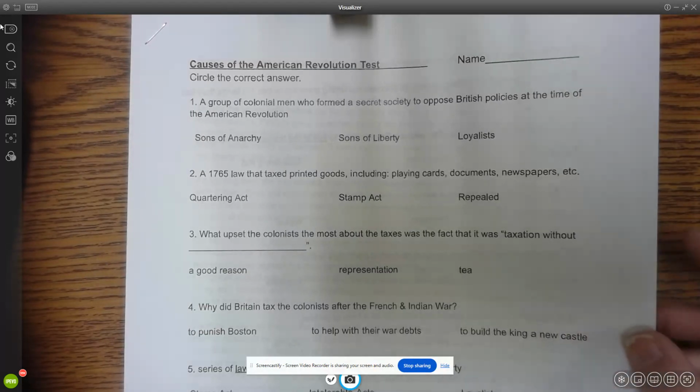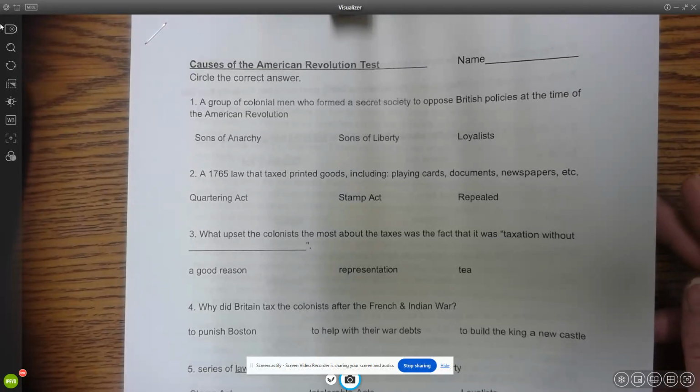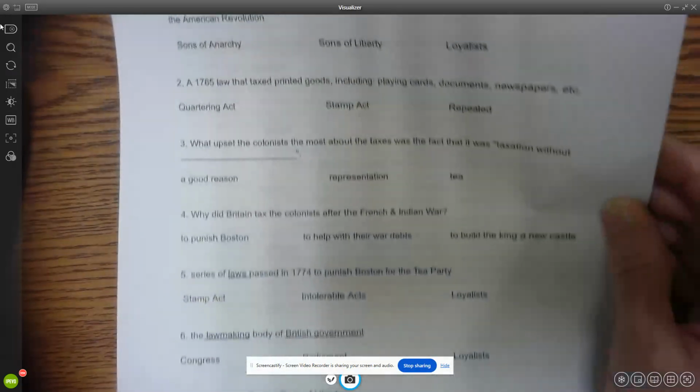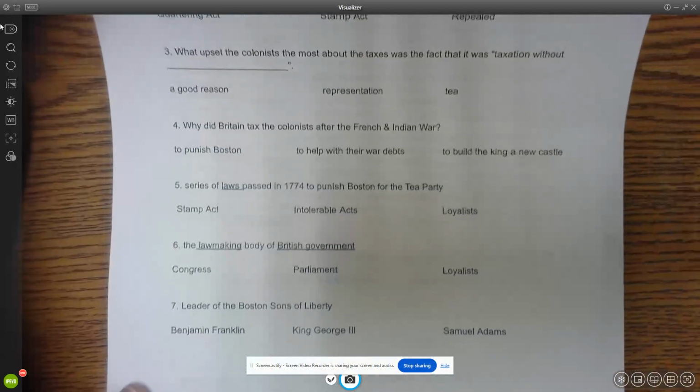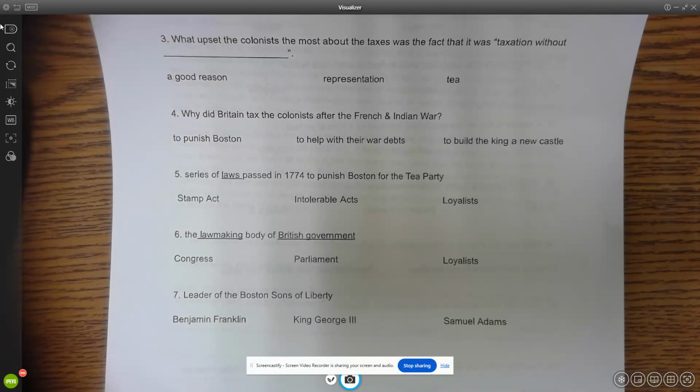Number 4, why did Britain tax the colonists after the French and Indian War? To punish Boston, to help with their war debts, or to build the king a new castle? Number 5, a series of laws passed in 1774 to punish Boston for the Tea Party. Was that the Stamp Act, the Intolerable Acts, or Loyalists?